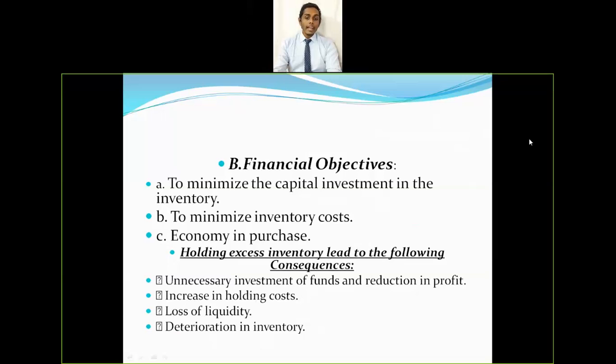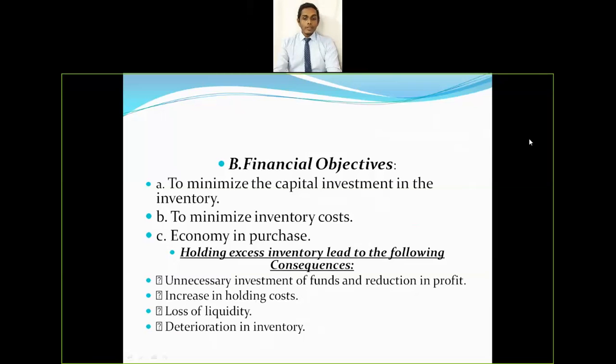Okay, and economy in purchase. What do you understand by the term economy? Economy is nothing but when your purchase department or procurement department is making bulk purchases, definitely they can get economical discounts. That is the meaning of the word economy in purchase.